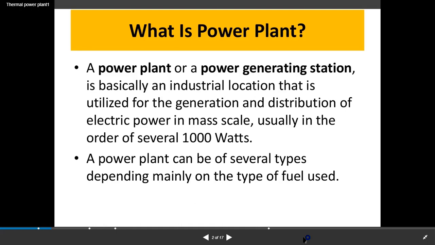Simply, what I'm saying is, what is a power plant? A power plant or power generating station is basically an industrial location that is utilized for the generation and distribution of electric power on a mass scale, usually in the order of several thousand watts. A power plant can be of several types depending mainly on the type of fuel used.